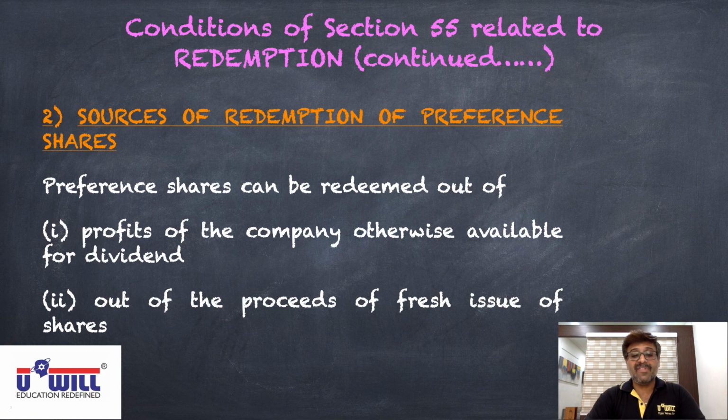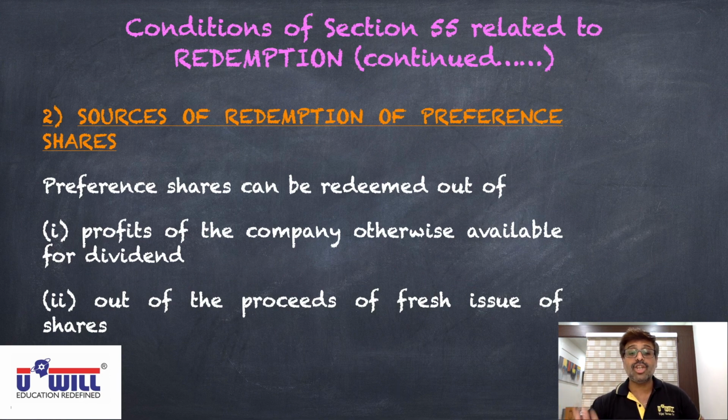Now preference shares can be redeemed out of number 1, profits of the company otherwise available for dividend, meaning the company can repay the preference shares out of its own profits. Otherwise available for dividend means only those reserves can be used which are available for dividend, like general reserve, profit and loss account balance, dividend equalization reserve.